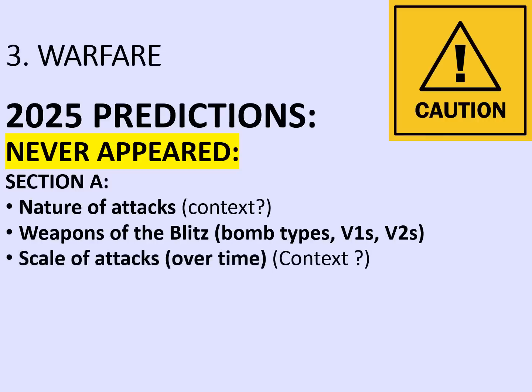Then the scale of attacks over time hasn't come up distinctly, but just like the nature of attacks, I'm not sure it would. This is much more about understanding the context of the sources that you're reading. Are you reading a source that's at a particular point in the history of the Blitz where it was really intense, or maybe one of the lulls? The Bethnal Green disaster of 1943 as a case study has never appeared either.